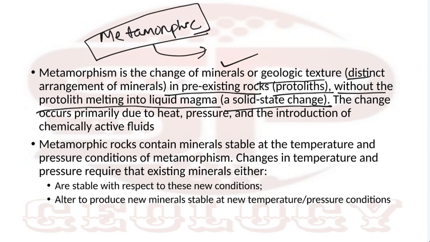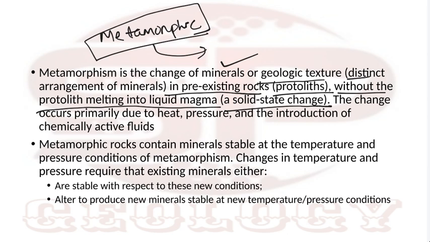The rock should not melt. That doesn't mean that there is no liquid involved. Liquid is involved in the case of what we call metasomatism. So if you say metamorphism occurs essentially in solid state, that means the rock will not melt. If the rock melts during metamorphism, then it can produce a hybrid rock, migmatite. So solid state means the rock should not melt into a magma.